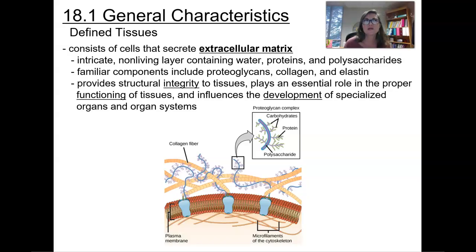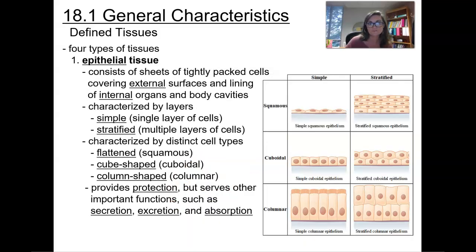It's going to help provide structural integrity to these tissues, so it makes them not only tough, but it also helps them to stretch and to recoil back into their shape and keep their shape. They're going to play an essential role in proper functioning of these tissues, and they're going to help influence the development of specialized organs and organ systems.